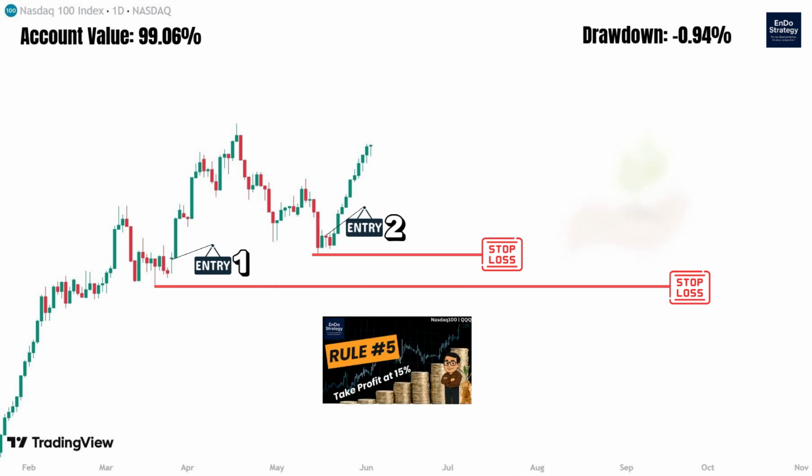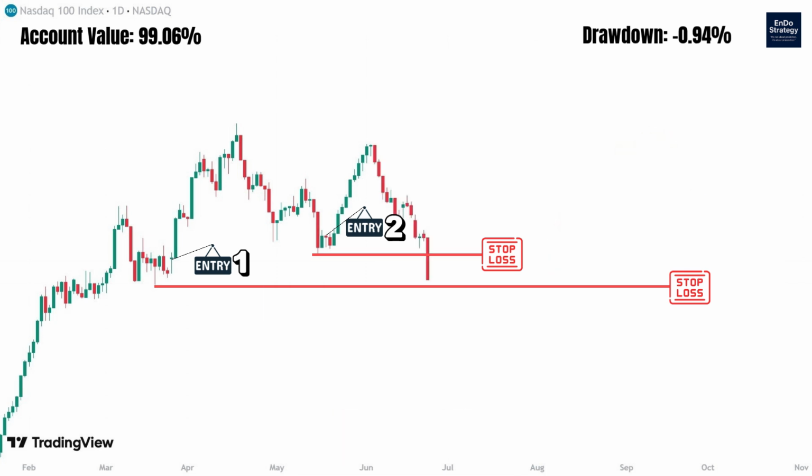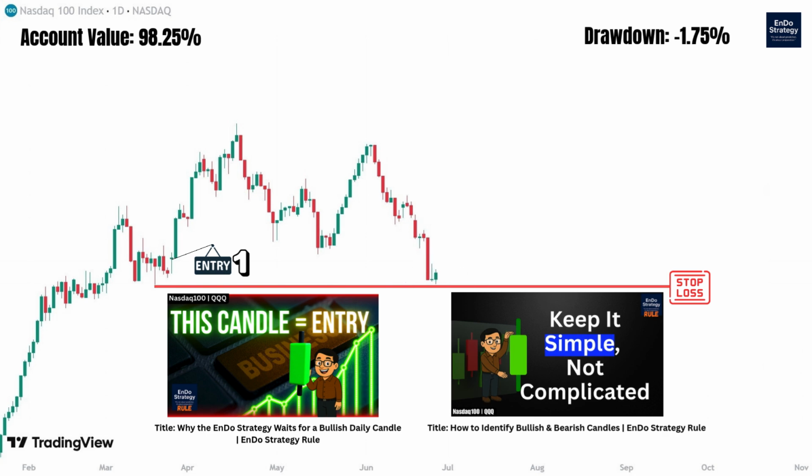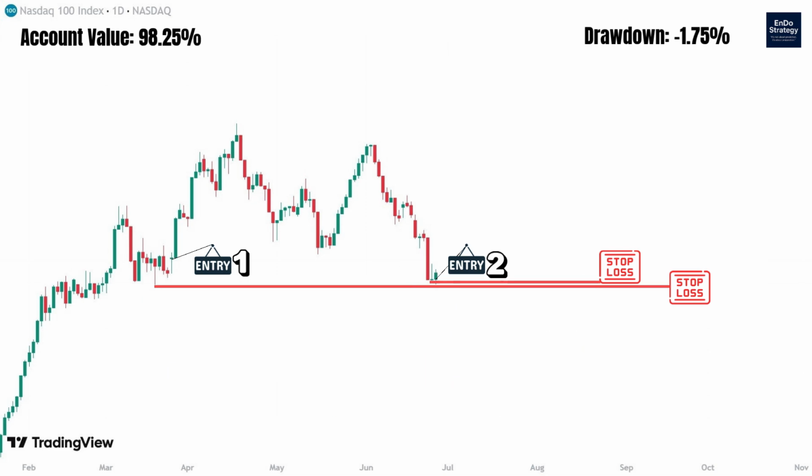As the market moved downward, the stop loss for position 2 was hit and the position was closed. According to the rules, we reopened position 2 as soon as another bullish daily candle appeared. But the stop loss was hit once again, causing the position to close another time. Even so, another bullish daily candle formed afterward.